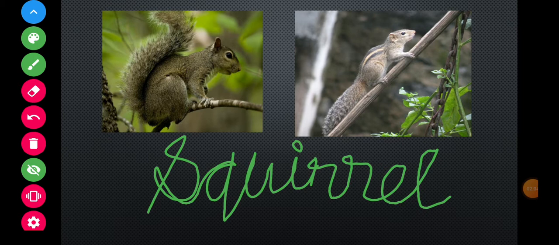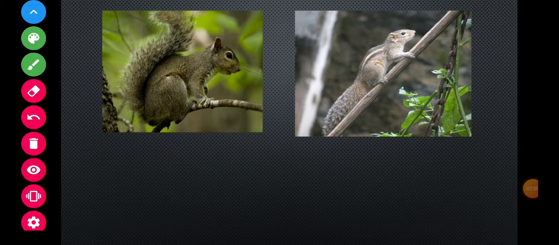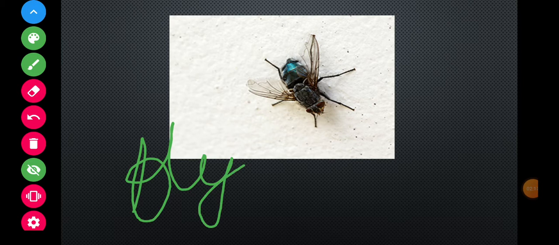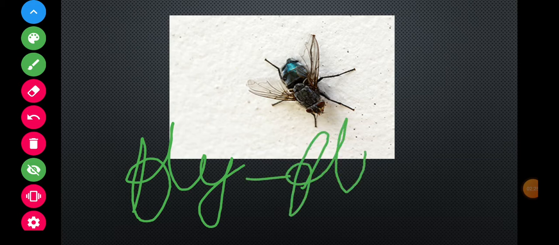Yes, इसे हम गिलहरी कहते हैं. Very good, children. And next, it's a fly. And if there are many, then we will use the word flies. Flies. Okay, children?